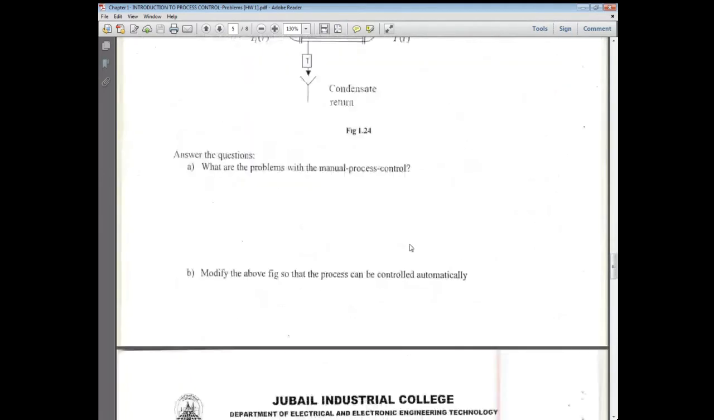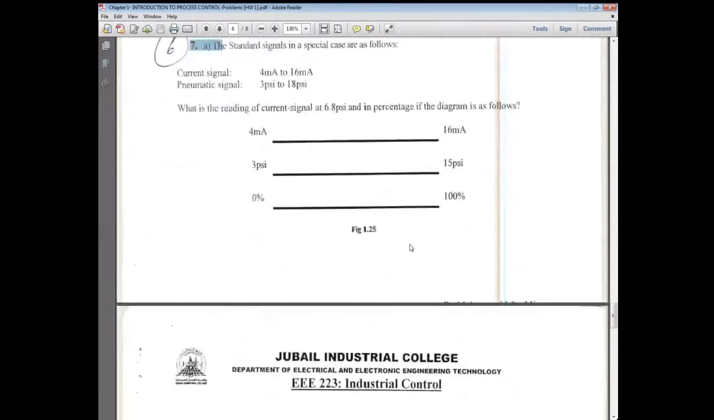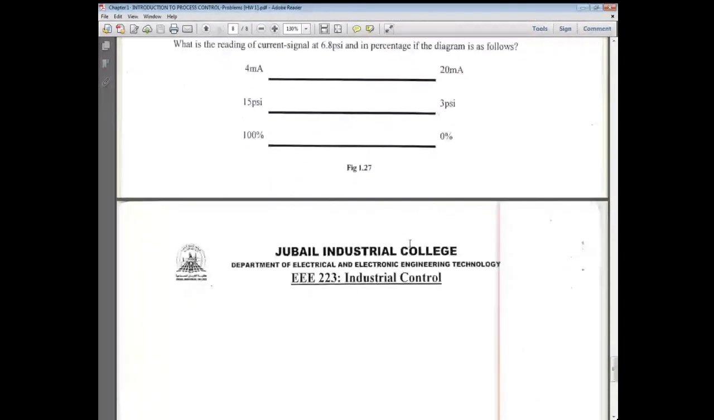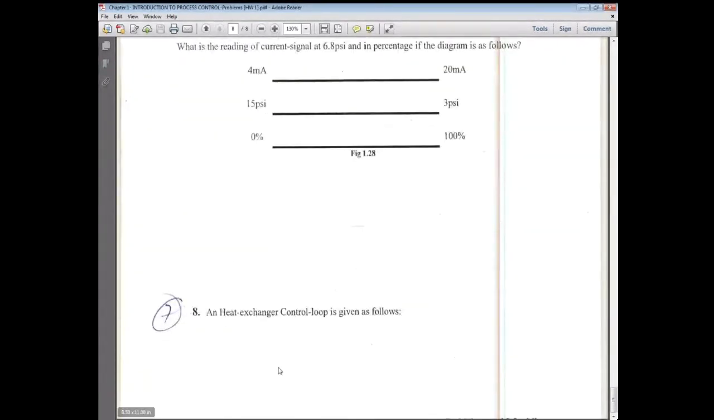We solve up to 6, teacher. Yeah, up to here. Teacher, you can upload the soft copy in Blackboard. It is already uploaded. How do we submit, teacher? Don't worry, I will put it on the blackboard today or tomorrow, inshallah.